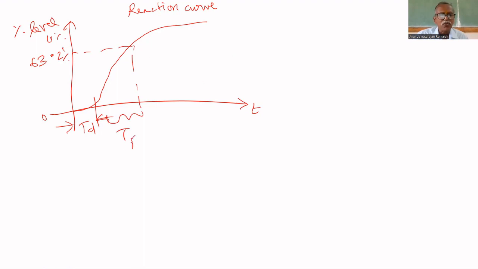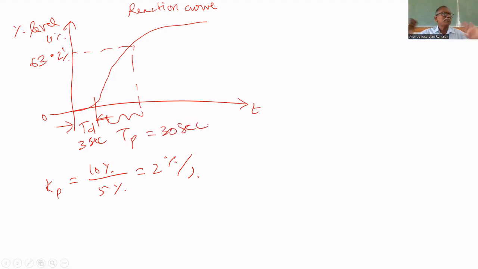You got TP, you got TD from the graph. KP you won't get from the graph, but KP equals what? Change in level, 10%. What is the change in input? 5%. That's why you got 2% per percent. You got TD from the graph, say 3 seconds. TP equals 30 seconds. Just writing some rough values: 3 seconds, 30 seconds, 2%.